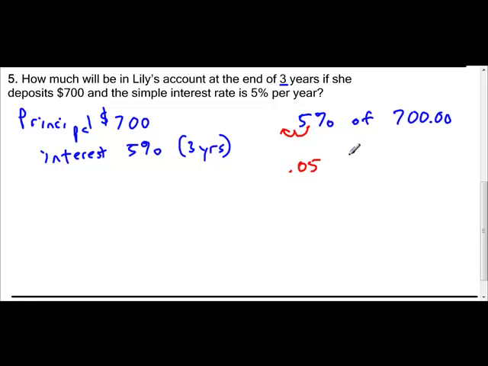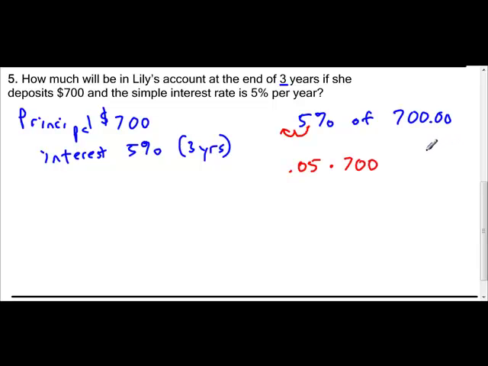Don't forget that. Of means multiply. And $700, we can just write down the 700 instead of the decimal followed by the zeros. So now I have 5% or 0.05 or 5 hundredths. This is the hundredths place. And that makes sense. 5%, 5 per hundred, and 5 hundredths. It should be the same. It should make sense. So 5 hundredths times 700.